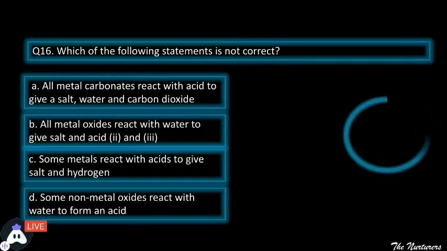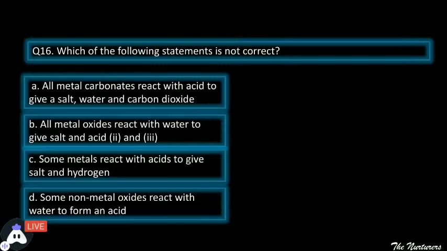Next, all metal oxides react with water to give salt and acid. Third, some metals react with acids to give salt and hydrogen. And fourth, some non-metal oxides react with water to form an acid. There could be 1, 2 or 3 statements which are incorrect. You need to tell which of the statements are incorrect.